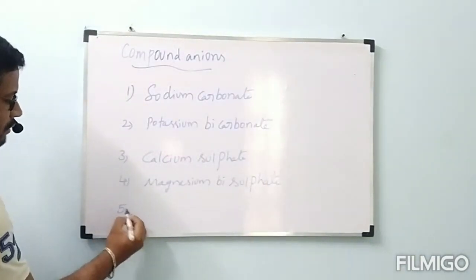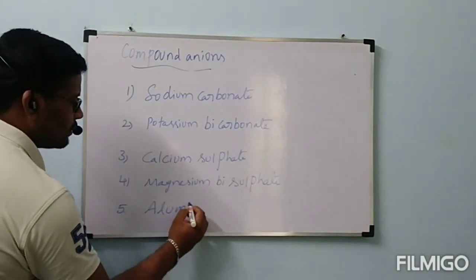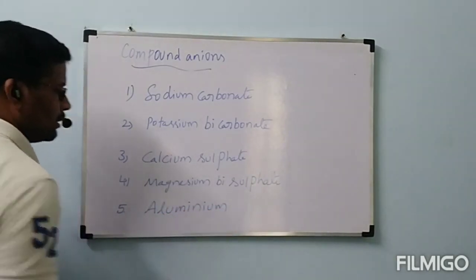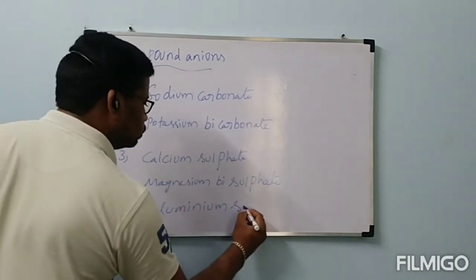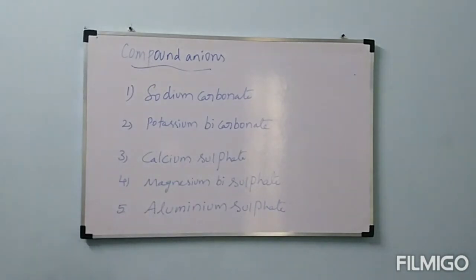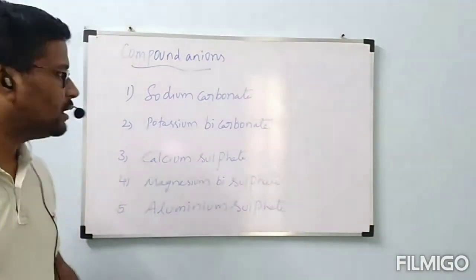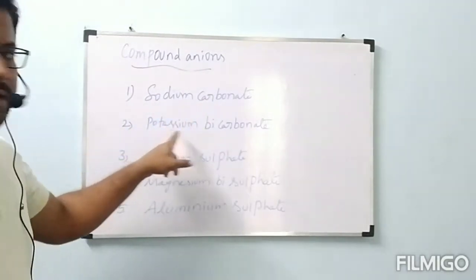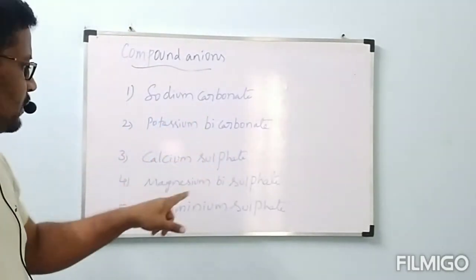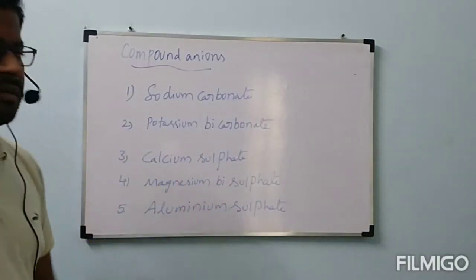And fifth one, aluminum sulfate. These are the names I give. Note down the names and try to write the formulas of these names. After completion of the class you can write sodium carbonate, potassium bicarbonate, calcium sulfate, magnesium bisulfate, aluminum sulfate.